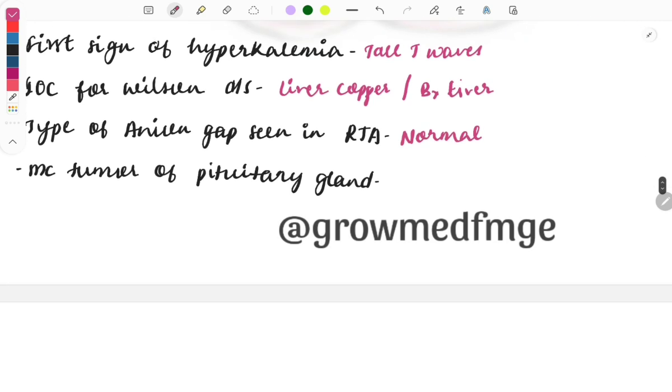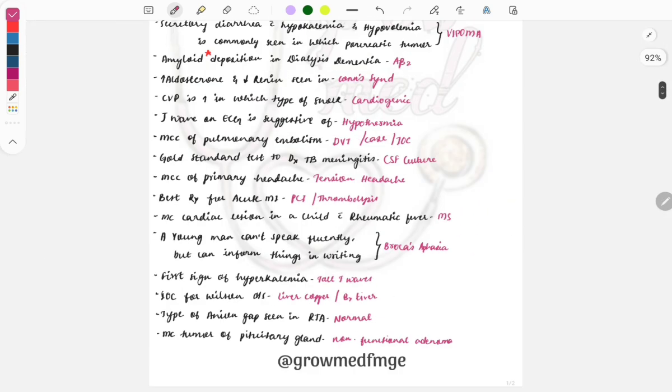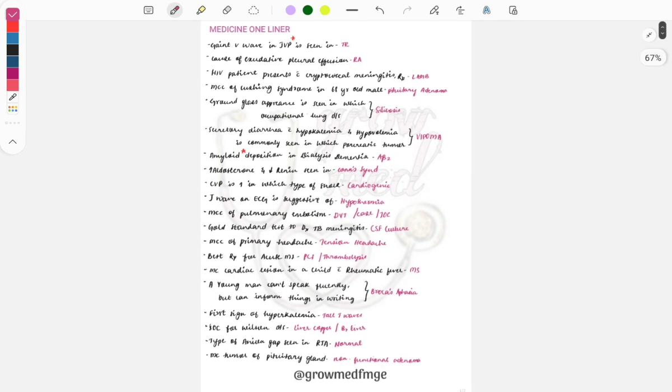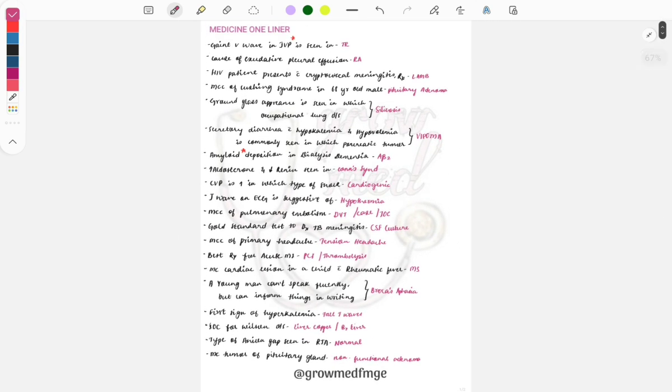Then the most common tumor of the pituitary gland is the non-functional adenoma. So these were some important one-liners asked in the past years, and I think it will help you for quick recall, and I expect that one or two questions can come from this.